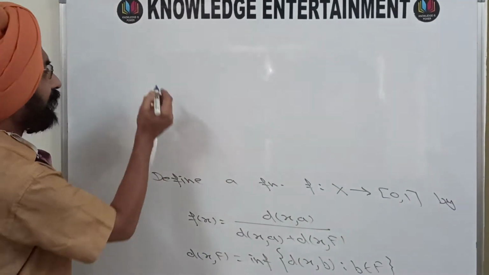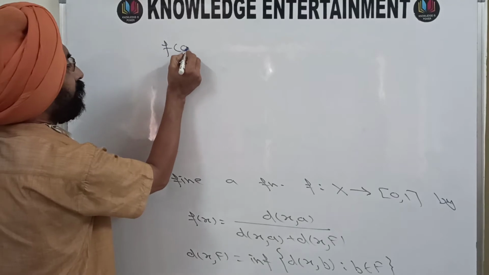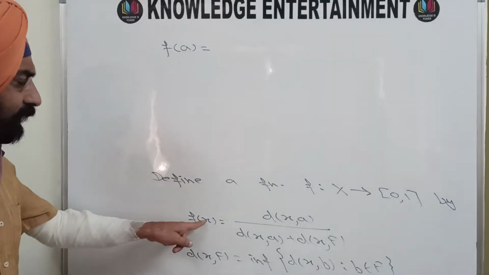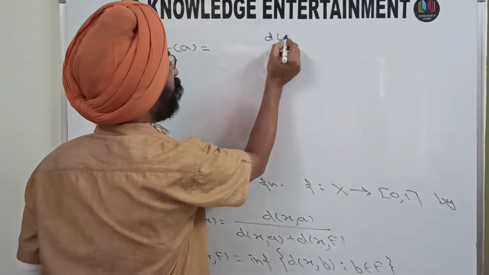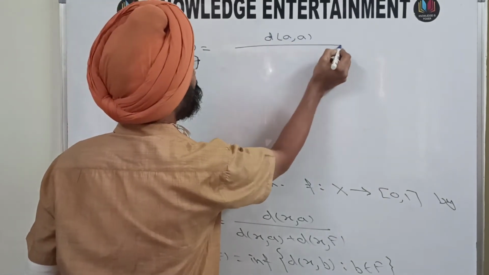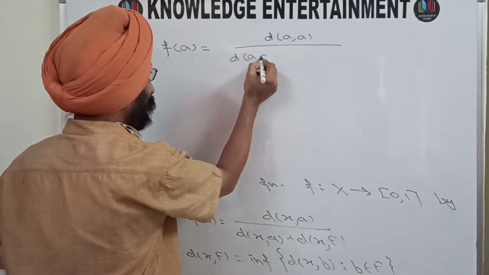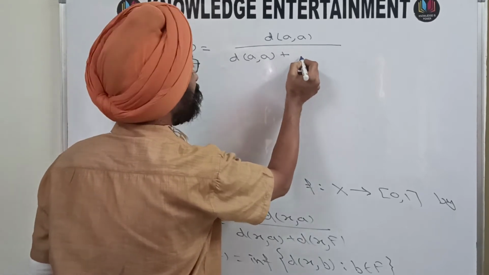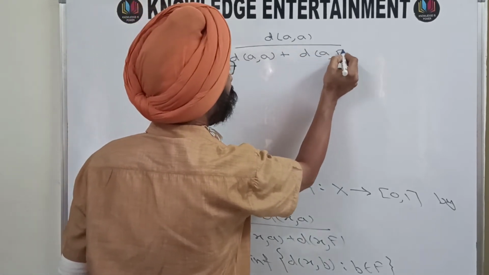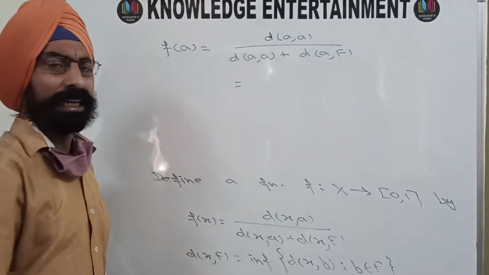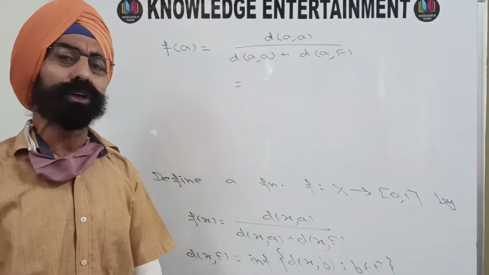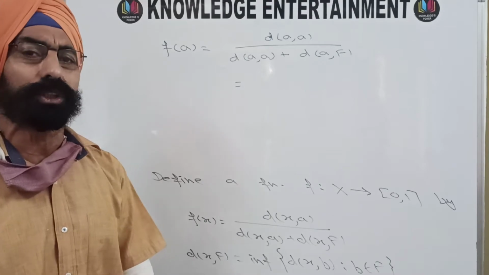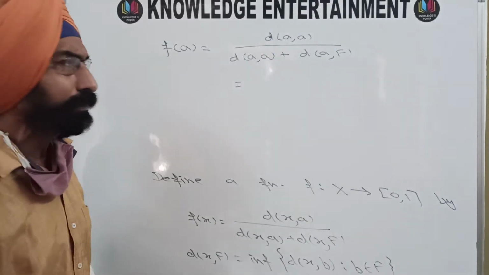So what is f of a now? f of x is defined here, just replace x by a. So you will get d of a a divided by d of a a plus d of a F. What is d of a a? Because d is a metric space, and we know that in a metric space d of x y is equal to 0 if and only if x is equal to y. So d of a a will become 0.